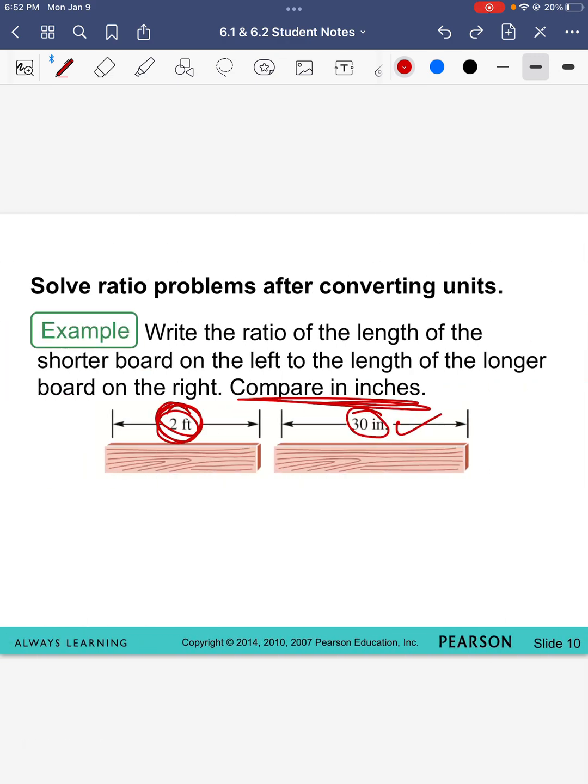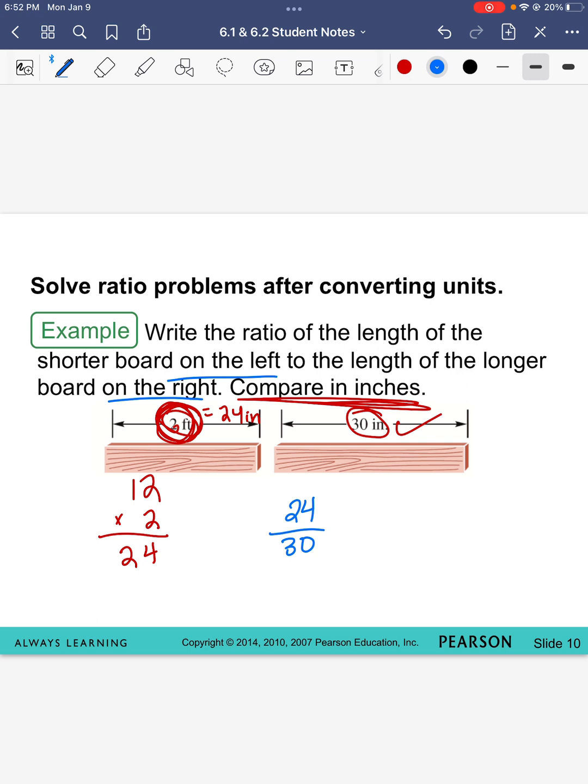So how do I change feet to inches? Well, we know that there are 12 inches in 1 foot. So I'm going to multiply 2 times 12. And that gives me 24. So I know 2 feet is equal to 24 inches. Now it asks for me to compare the board on the left, which is 24 inches, to the board on the right, which is 30 inches.